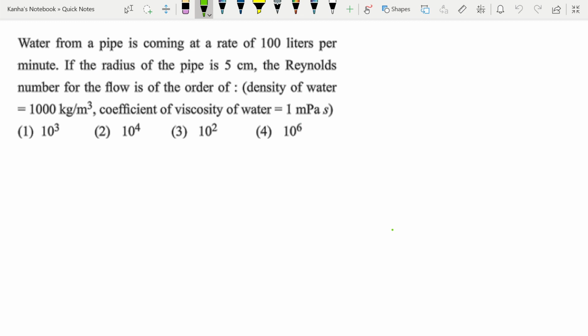Let's take a look at this question. Water from a pipe is coming at a rate of 100 liters per minute. If the radius of the pipe is 5 centimeter, the Reynolds number for the flow is of the order of which of these four?